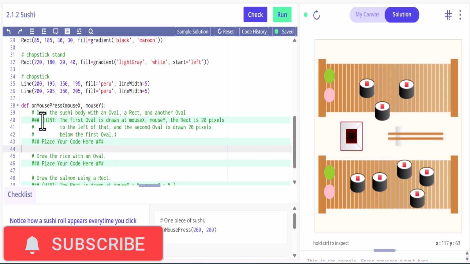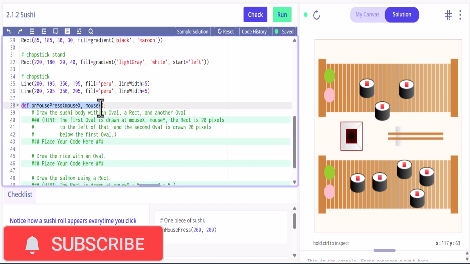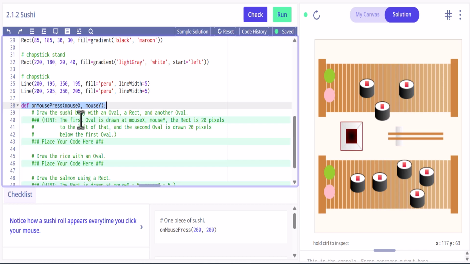So as you can see, the first thing, this is all going to be within the function, in our defined function here, or method if you want to call it that too. They're both the same. So it says draw the sushi body with an oval, a rectangle, and another oval. Okay, so we're going to have three of those here. And it says hint, the first oval is drawn at mouse X and mouse Y, and the rectangle is 20 pixels to the left of that, so we're going to have to take the mouse X and then subtract 20 pixels, and the second oval is drawn 20 pixels below that.